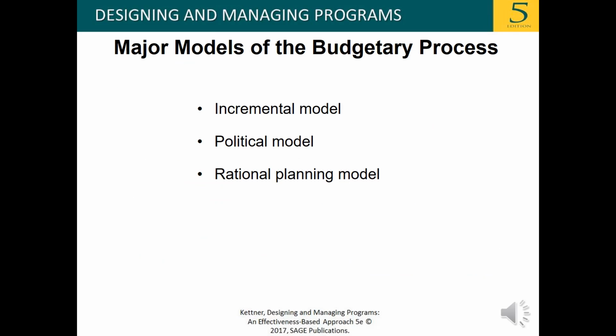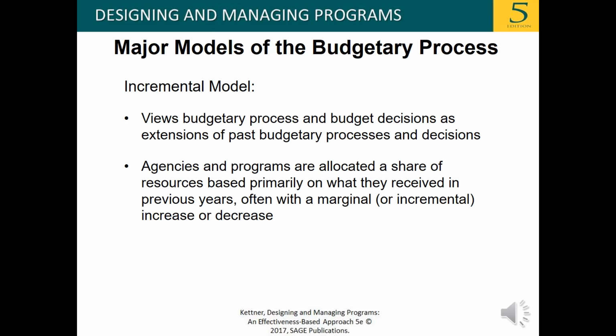Major models of the budgetary process include the incremental model, the political model, and the rational planning model. The incremental model views the budgetary process and budget decisions as extensions of past budgetary processes and decisions. Agencies and programs are allocated a share of resources based primarily on what they received in previous years, often with a marginal or incremental increase or decrease.